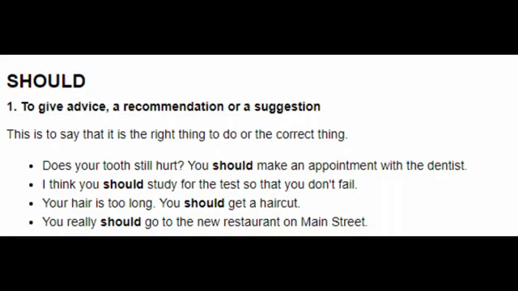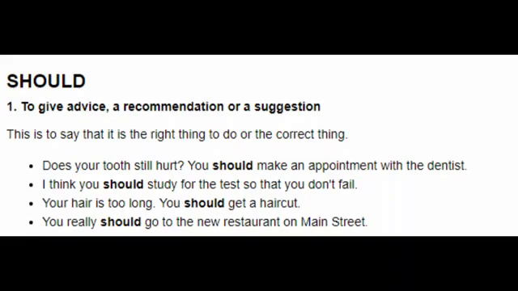Now we will see here the use of should. First of all, we use should to give advice, a recommendation, or a suggestion. This is to say that it is the right thing to do or the correct thing. For example, you can see these sentences. Does your tooth still hurt? You should make an appointment with the dentist.